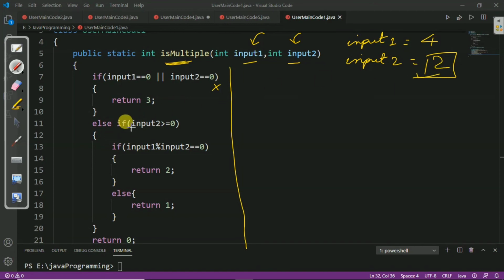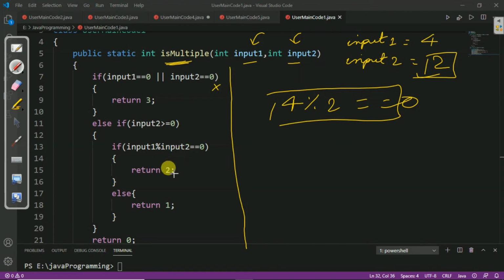So, after that we will enter into the else if block, and we will again check the condition if input 1 modulus input 2 equal to 0, and here we can see that 4 modulus 2 is equal to 0. So, our condition is true, and it should return 2. So, our program will return 2, and this way you can check for other inputs as well.